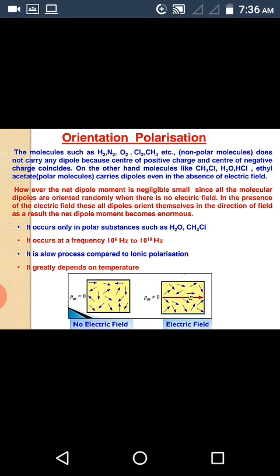It occurs at a frequency of 10^6 Hz to 10^10 Hz. It is slower process compared to ionic polarization. Since this process involves the rotation of molecules, so it takes relatively longer time than ionic polarization. It greatly depends upon temperature.